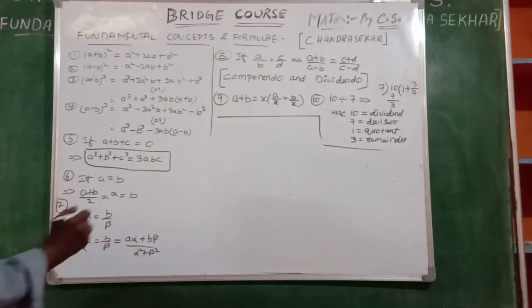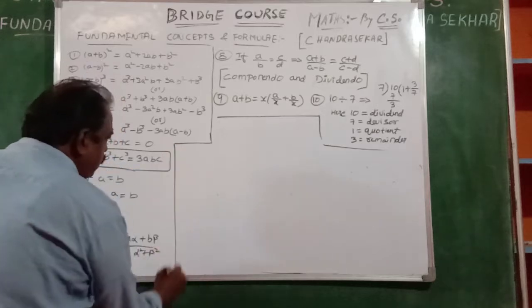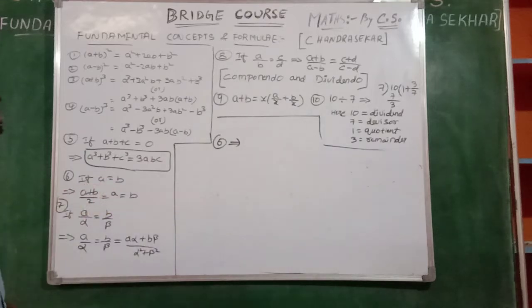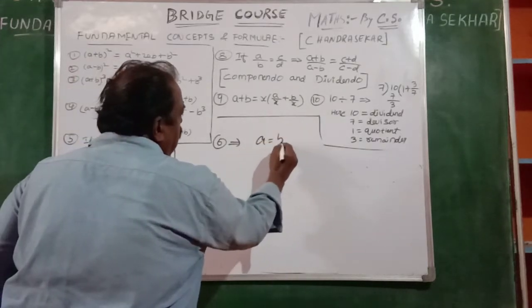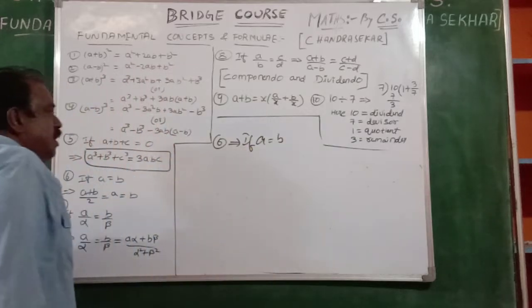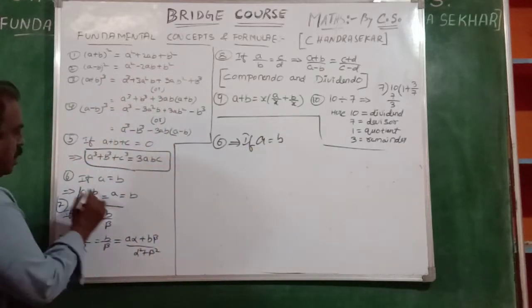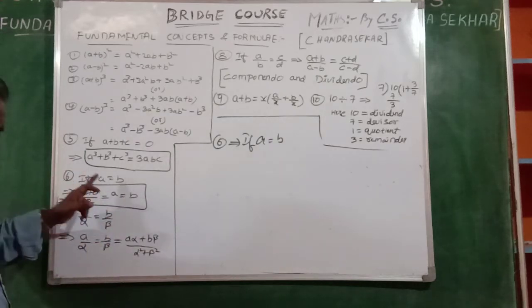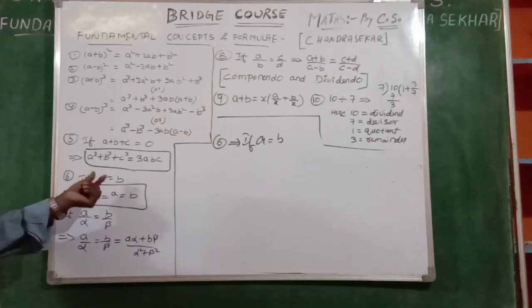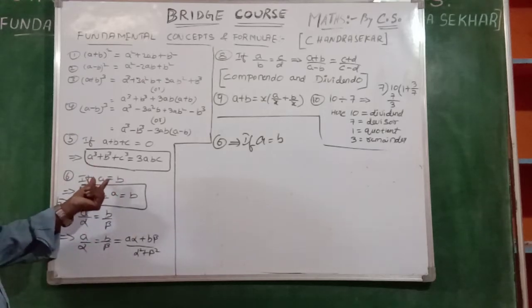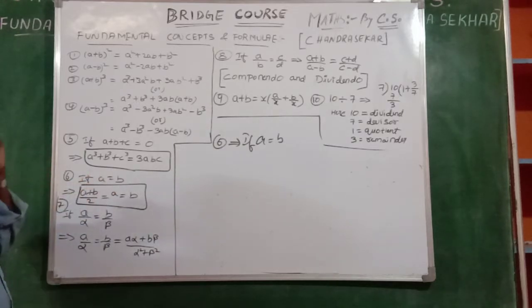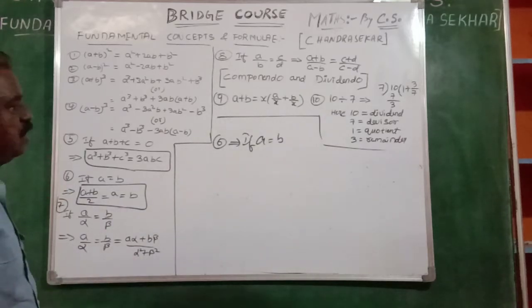Sixth one. Observe me there, sixth one. You see, if A is equal to B, if a condition is there, A plus B by 2 is nothing but that A, and that is nothing but that B. Of course, A is equal to B is there. But both terms are equal to the sum of their terms divided by 2. It is also used many times.